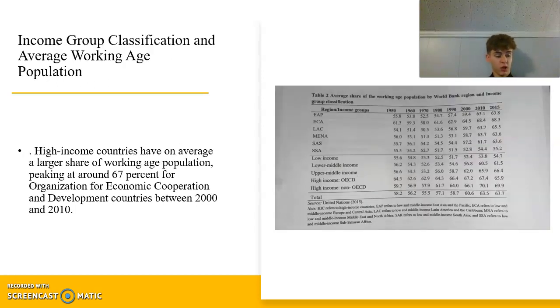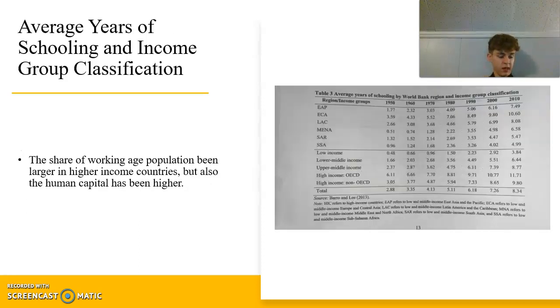High-income countries have on average a larger share of the working age population, which peaks around 67% for Organization for Economic Cooperation and Development countries between 2000 and 2010. At the same time, the working age population share in low-income economies is still below the levels observed even in upper middle-income countries before the 1980s. And in Table 3, that shows that not only has the share of working age population been larger in higher income countries, but also the human capital has been significantly higher as well.